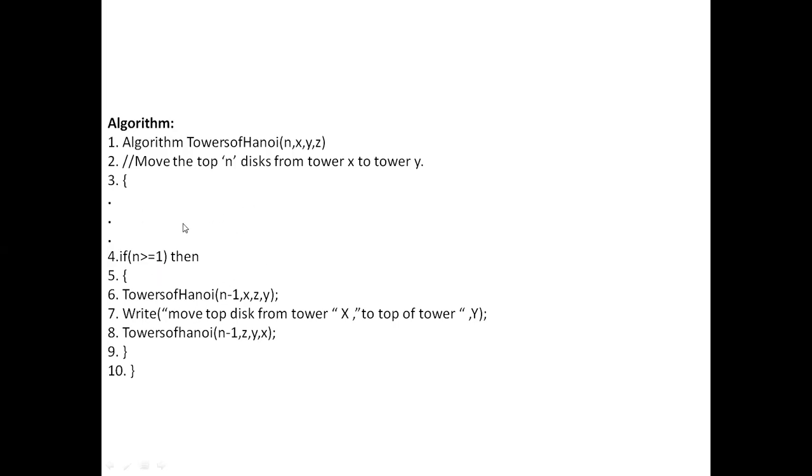We are not going to discuss this elaborately, only how recursion is used here. What is the name of this algorithm? Towers of Hanoi. This is the body from open brace to close brace here. And within this, we have a towers of Hanoi call. So the algorithm is calling itself in its body.